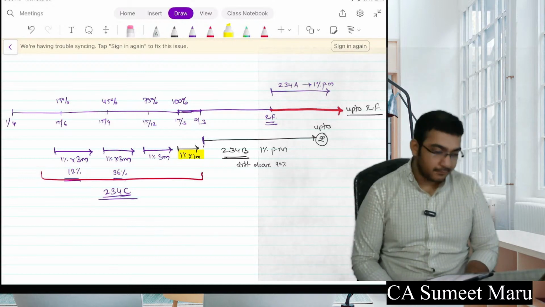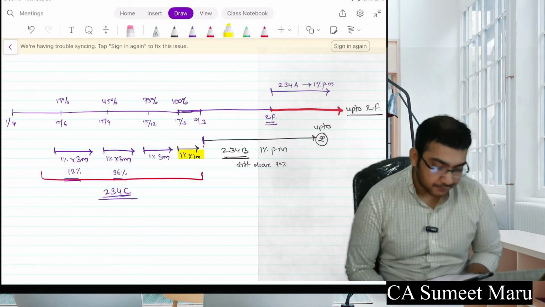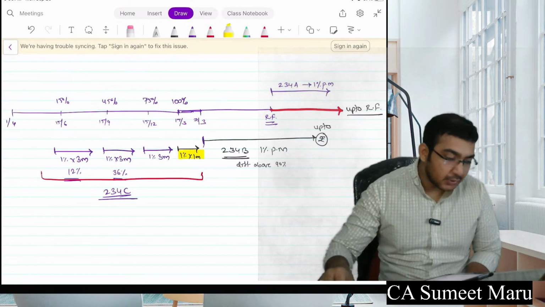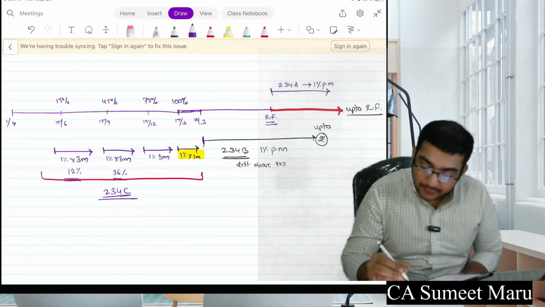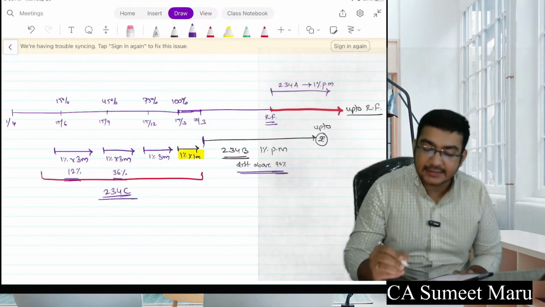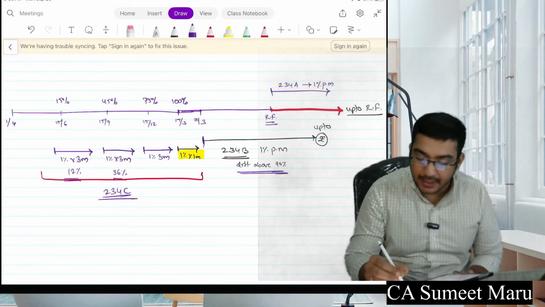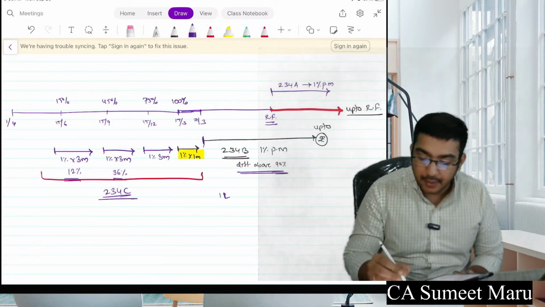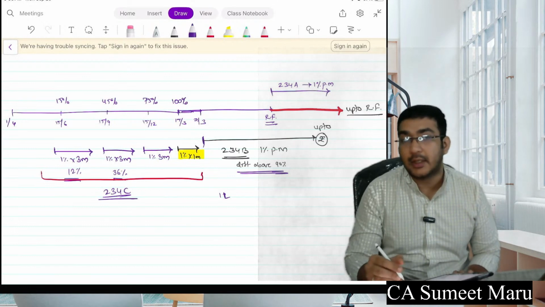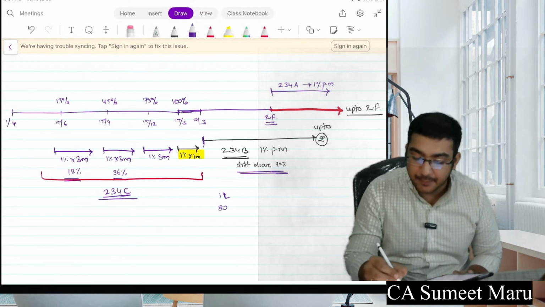Everyone clear? Interest under section 234. Hriday, see, whatever is your difference in advance tax and your final tax. Say for example, my total tax was 1 lakh and in advance tax I paid only 80,000.